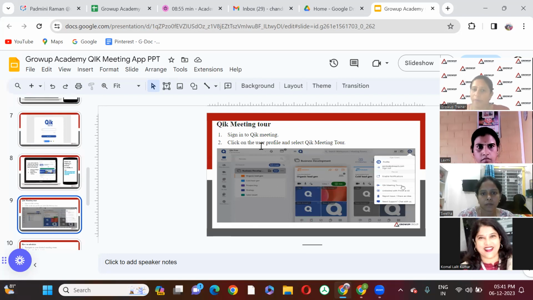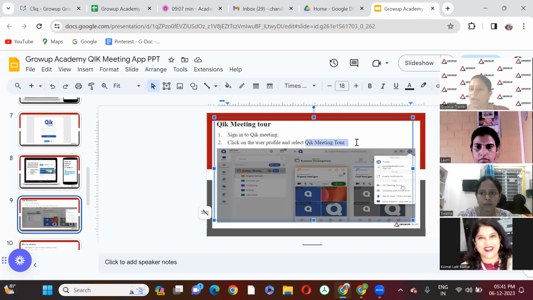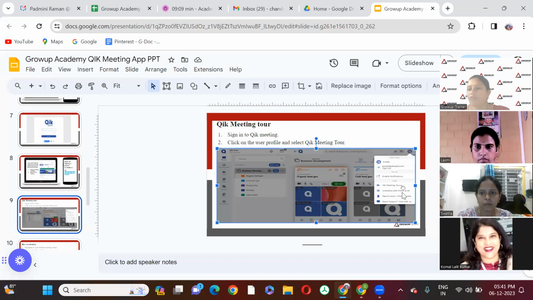So sign into Qik Meeting, click on the user, and select the quick meeting tour. Once you sign in, you can go to your Google search and give quick meeting tour, and here you have an option that will take you through the inside and out, and how it works. It gives a complete demo of the quick meeting app.